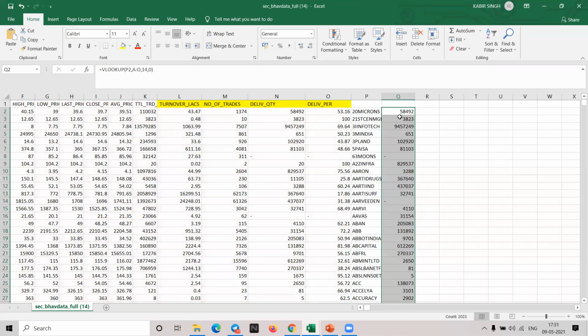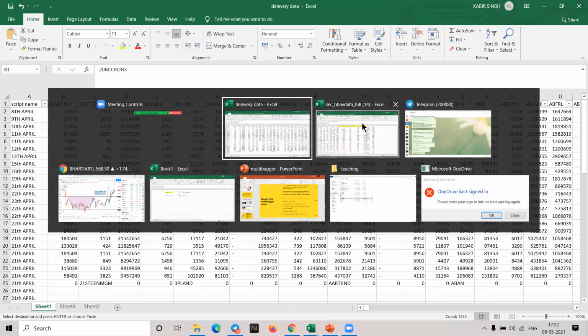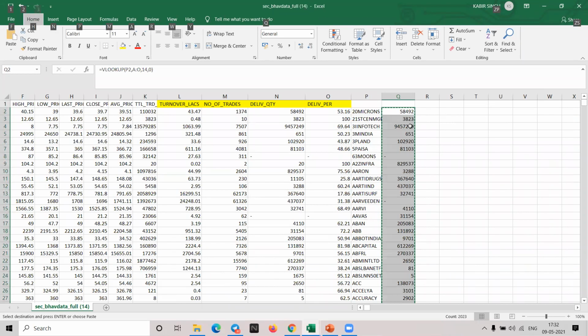So now I have calculated the delivery quantity. Now I'll copy this, and every day's data I'll copy in this list. Again, if you just see, this 58492 is there, right? Yeah, 58492. So this data I have already copied.